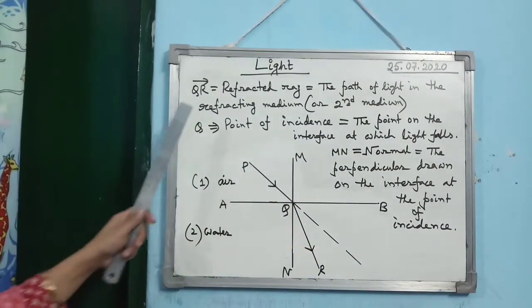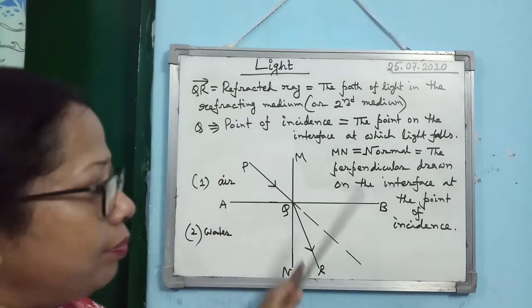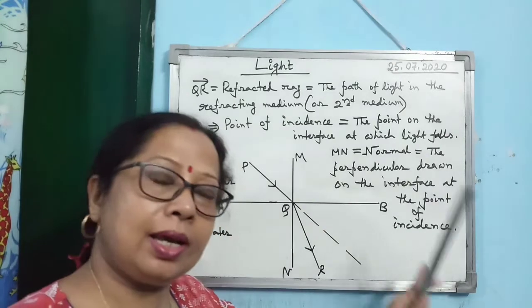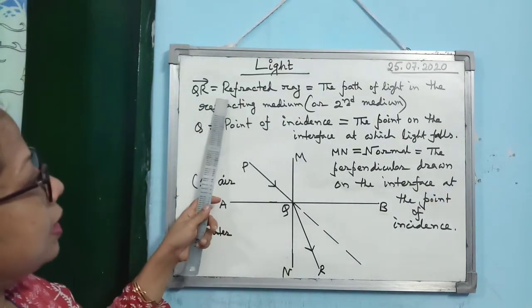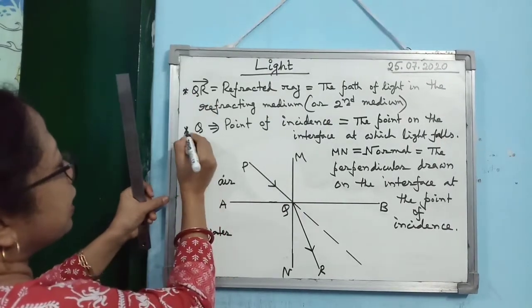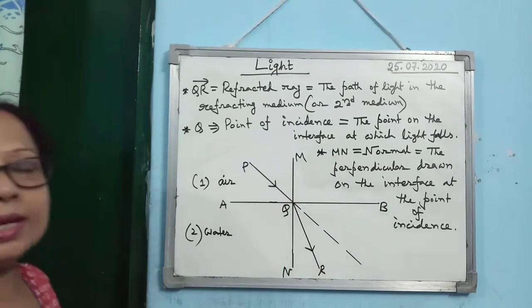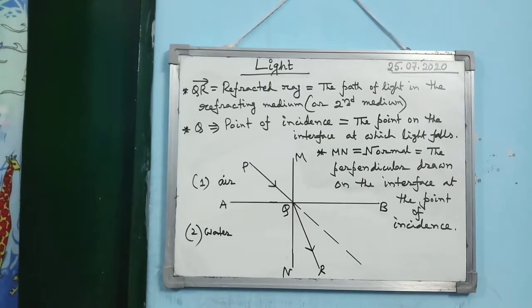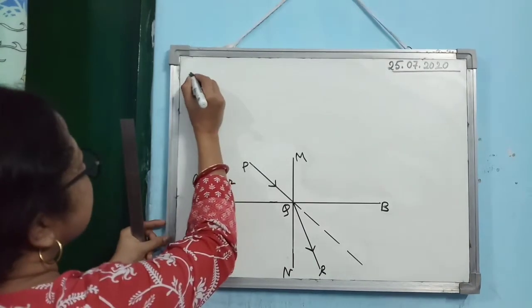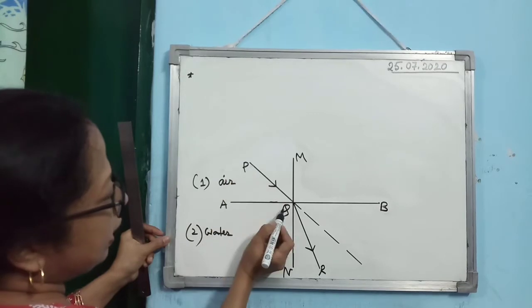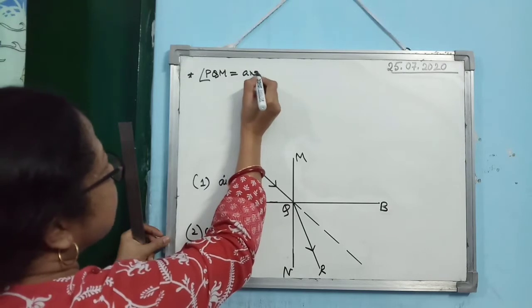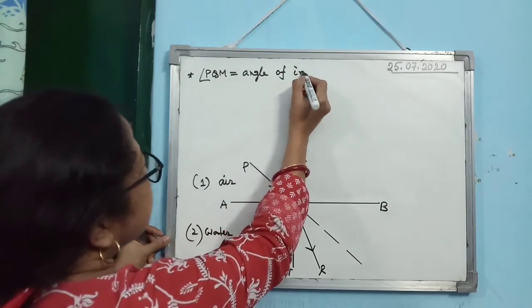Okay, so what is incident ray? That I have rubbed because the board is very small. So what is interface? What is incident ray? Already I have written. Next is, we have learned refracted ray. Next we have learned point of incidence. Next we have learned what is normal. Next is angle of incidence. You see the angle PQM. Angle PQM. This is known as angle of incidence.